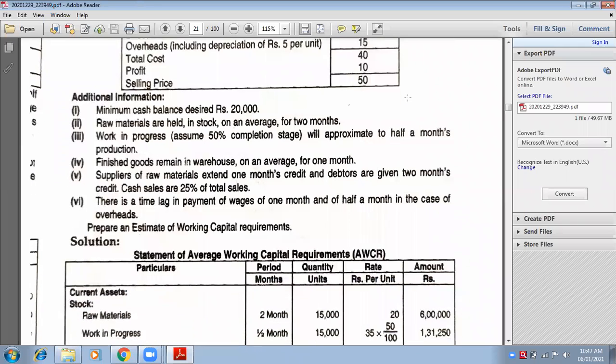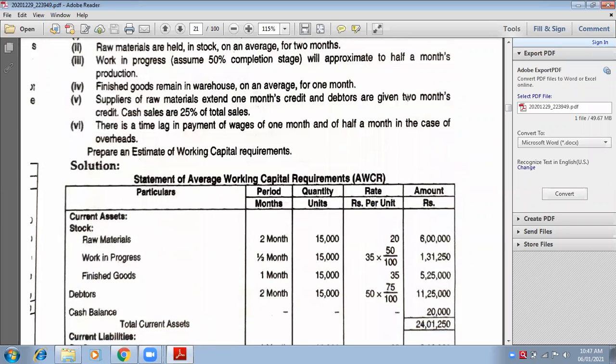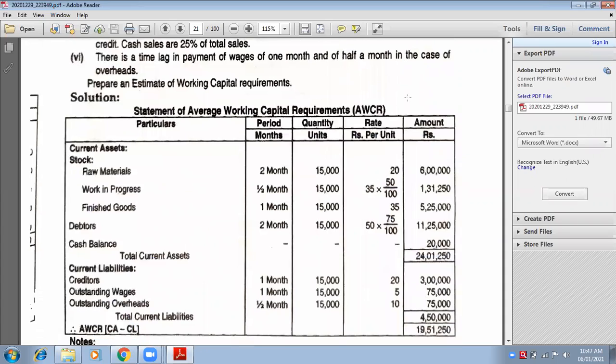So in the column of rate, you will write 20. In the column of units, you have written 15,000 into 2, and in the column of rate, you have written 20. So what will be the final amount? 15,000 into 2 into 20. 6 lakhs. Very good. So this is how you have to do.